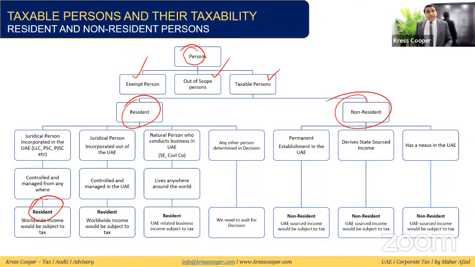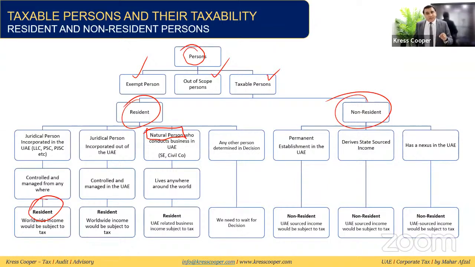Third category is a natural person. The law says a sole establishment or civil company will fall under the definition of natural person. If this natural person is doing any business, then any income related to this business will be subject to tax in UAE.